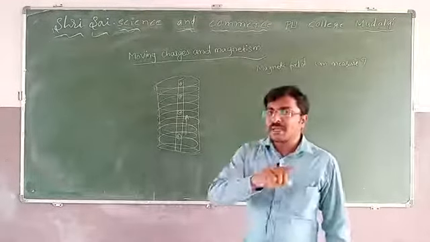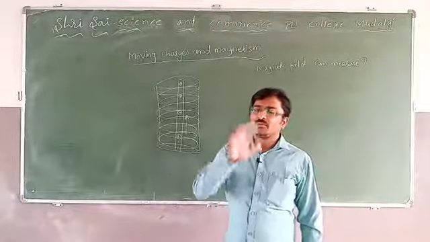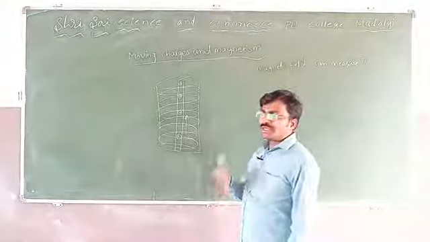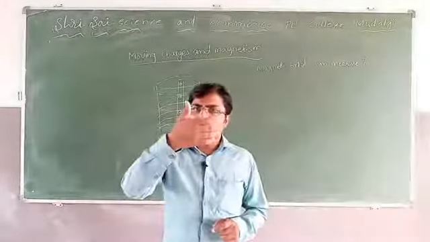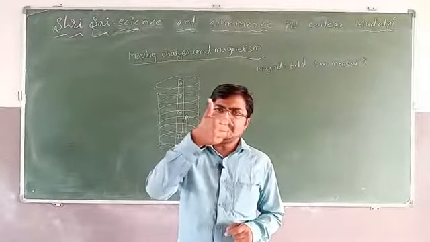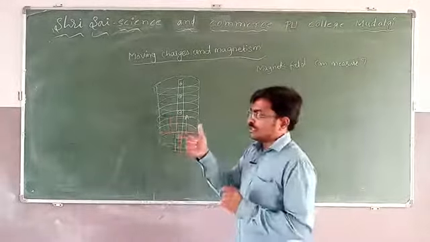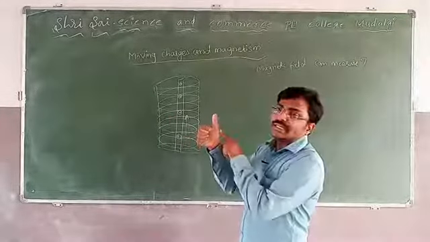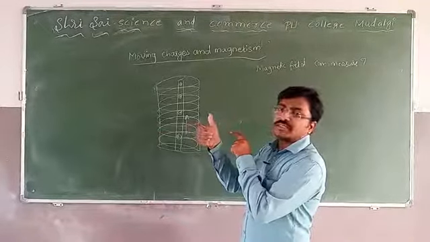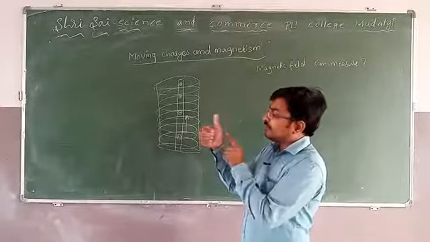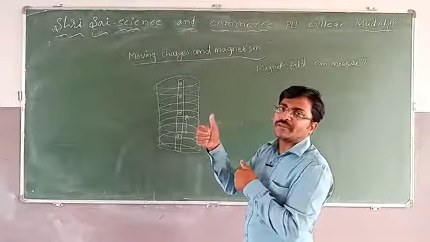To understand this magnetic field direction, we use the thumb rule, the right hand thumb rule. See, what is the right hand thumb rule? Hold your right hand in this way, thumbs up style. In this style, when I hold it, the thumb indicates the current direction and the curving fingers indicate the magnetic field. Thumb indicates the current and curved fingers indicate the magnetic field.